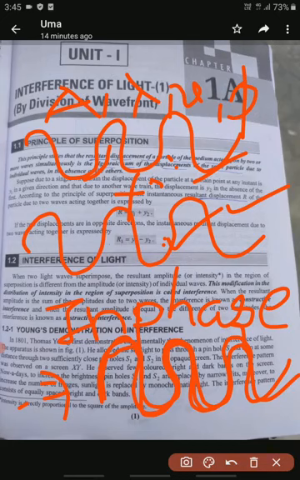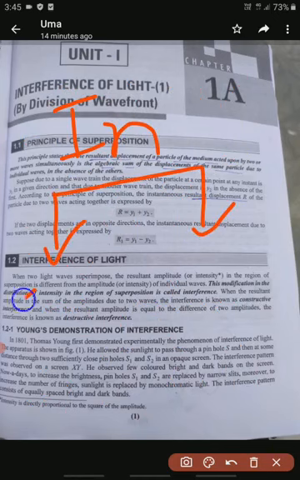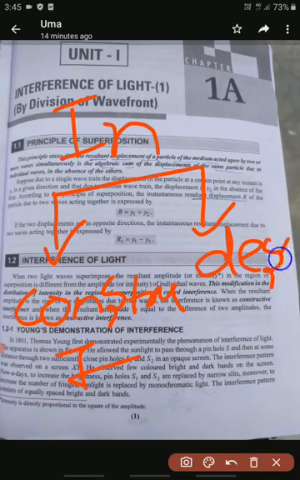Superposition of waves or overlapping of waves we call interference. But this interference is classified into two categories. First one is constructive interference, and the next one is destructive interference. So this is the second category. First one constructive interference, second one destructive interference.